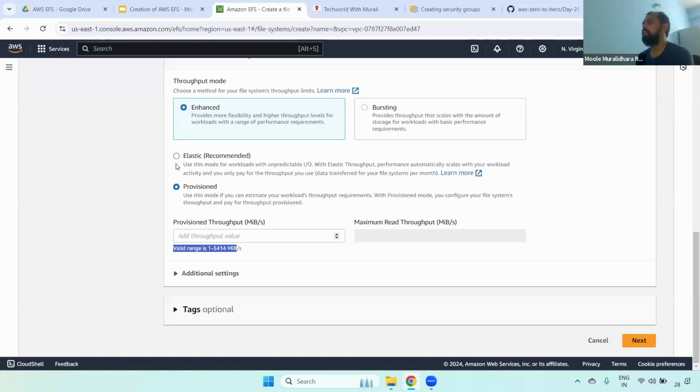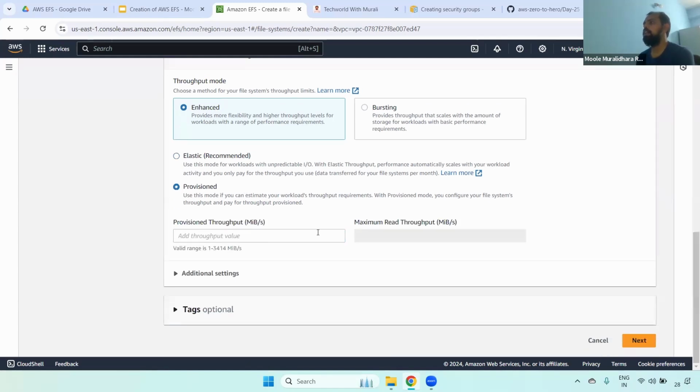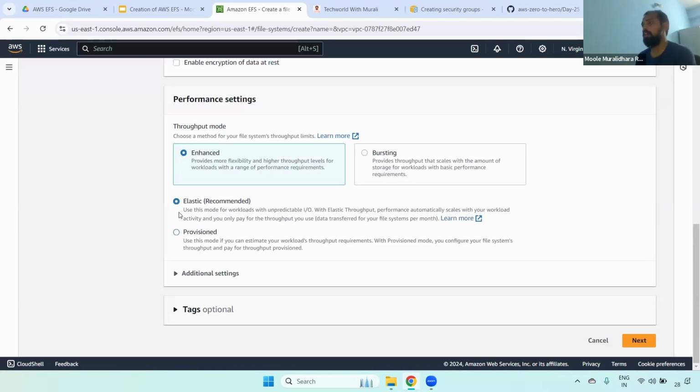It depends on use cases. Usually, if you select elastic, you don't worry about how much data per second in MB it is. If you choose provisioned, you can restrict it, and it will allow only that specific throughput. It depends on use cases. But the elastic one is the recommended one. In production especially, we choose the elastic one only.